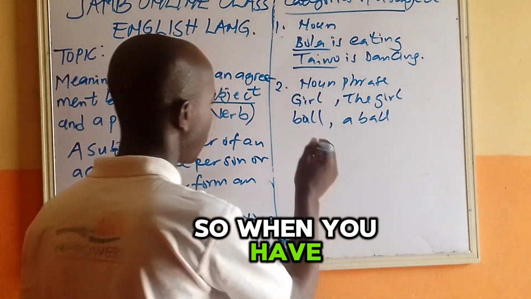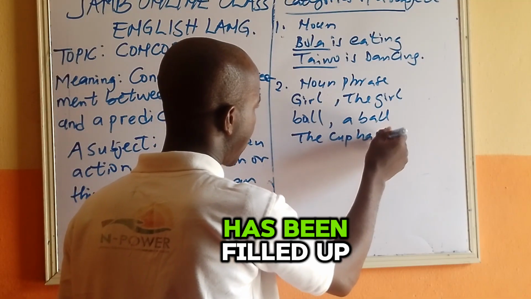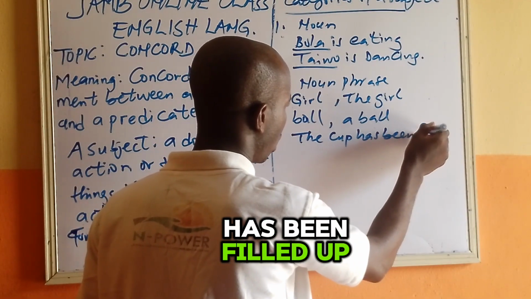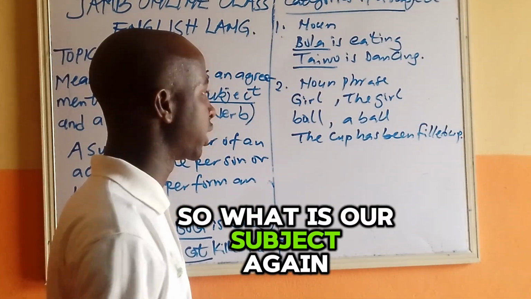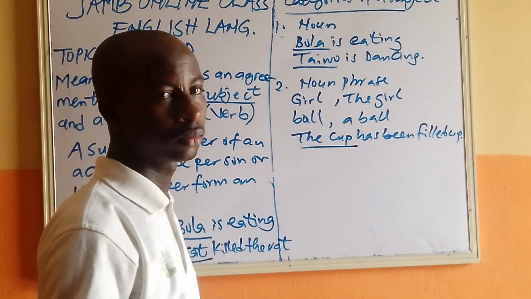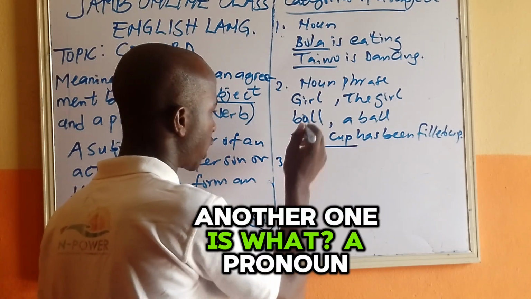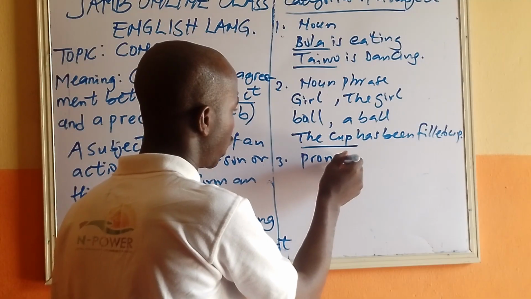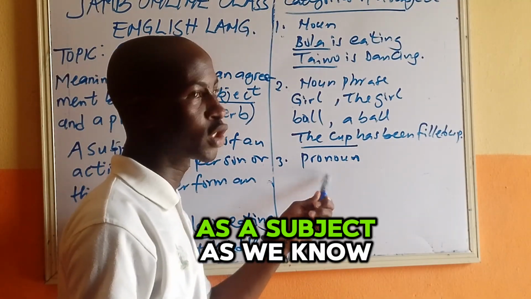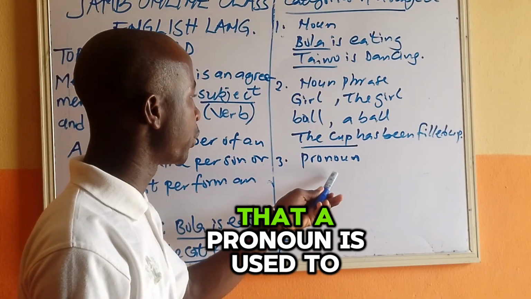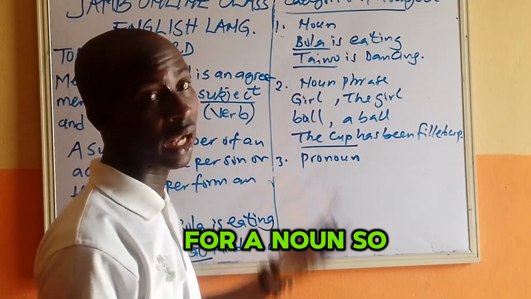So when you have the cup being filled up, what is our subject again? The cup. That is what? A noun phrase. Another one is what? Pronoun. A pronoun can also stand as a subject, as we know that a pronoun is used to substitute for a noun.